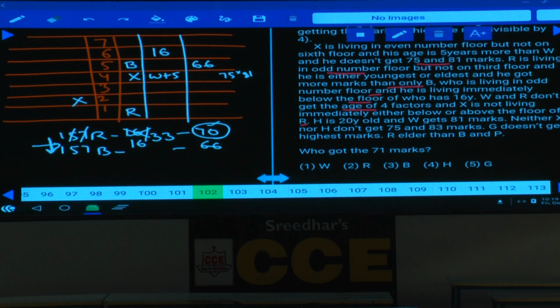Now this R cannot be on the 3rd floor and this R must be either 1, 5 or 7. Out of which this R cannot be divided by 7, isn't it? Because 70 divided by 7 and 70 divided by 5, 1 and 5 are ruled out, R must be on the ground floor. If R is on the ground floor, then what is the age of this one? 33 is the age, isn't it? As this age is 33, now 3 factors should not be adjacent to that person, isn't it?